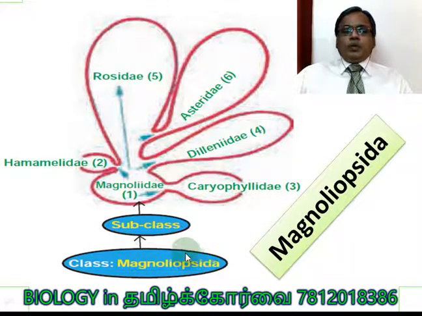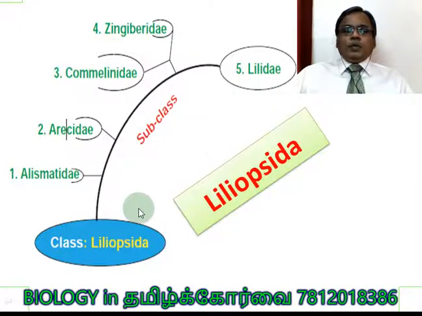Here for Magnoliopsida, the cladogram, the evolutionary tree, is given. Subclass 1 Magnoliidae, number 2 Hamamelidae, 3 Caryophyllidae, 4 Dilleniidae, 5 Rosidae, 6 Asteridae. So these are the 6 subclasses under Magnoliopsida. Liliopsida consists of Alismatidae, number 2 Arecidae, number 3. So the cladogram is also given here along with that.